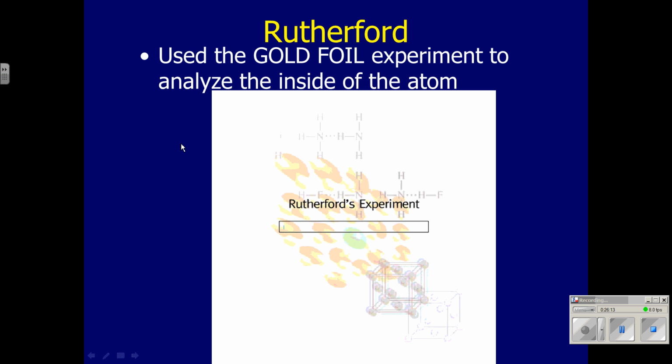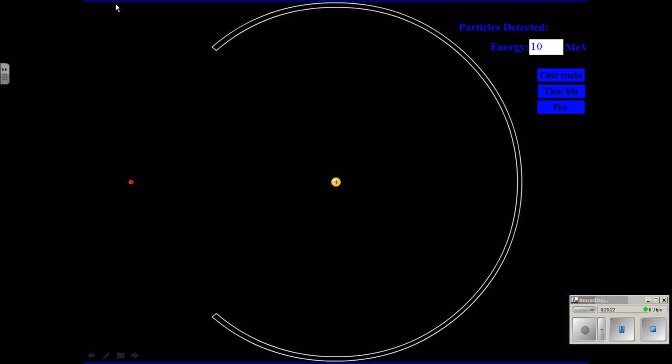Now, one last little thing I want to show you before we talk about what this means, and I can't advance my slides. What's going on with my program here? Here we go. This is a simulation that I sometimes run, and the simulation isn't going to work for me here because I'm not on my school computer.